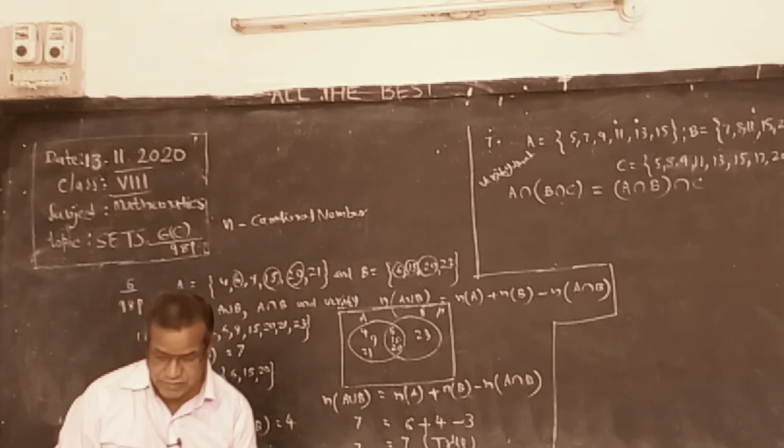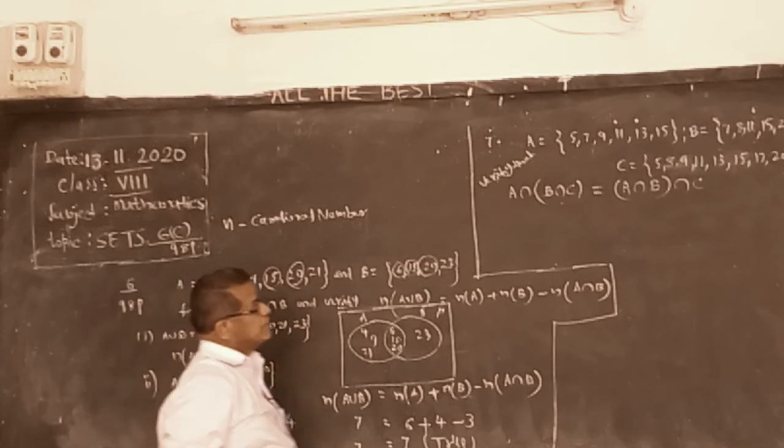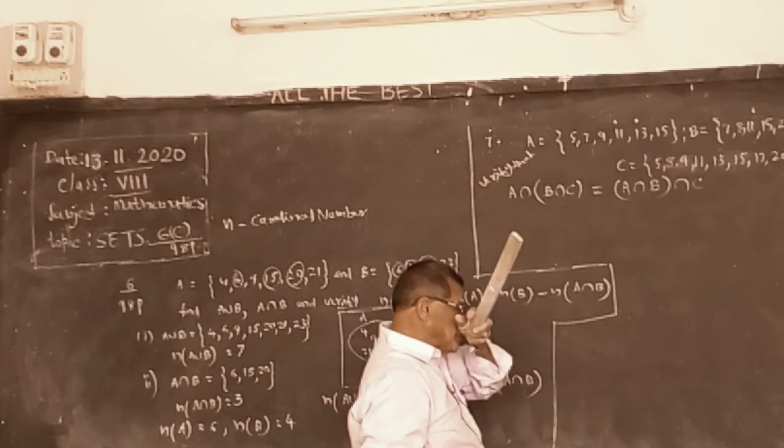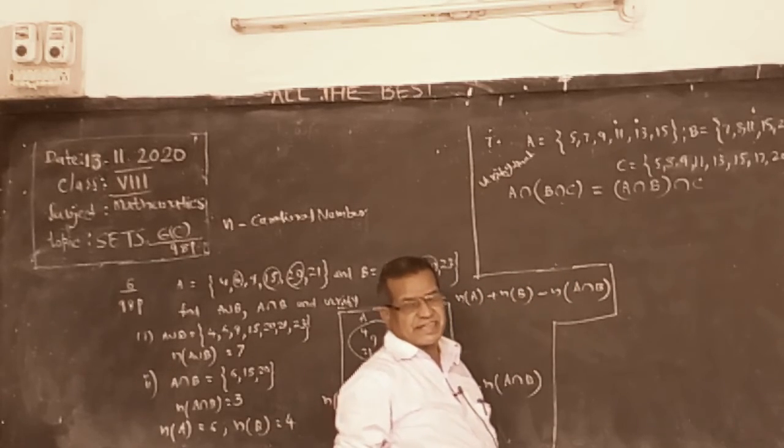Union is combined and intersection is only the common elements. First of all, we have to simplify the bracket.